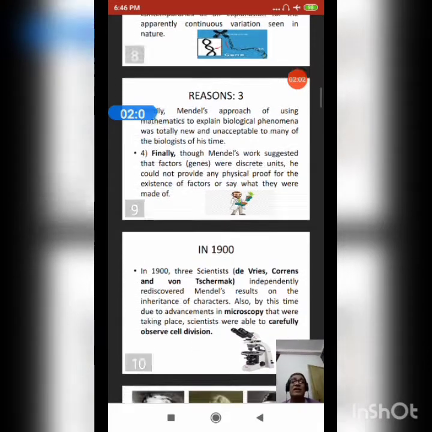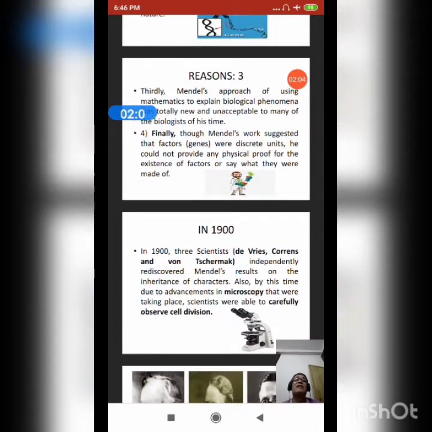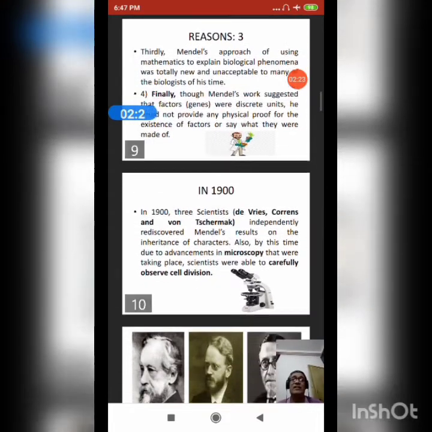And finally, the fourth point is that though Mendel's work suggested that factors or genes were discrete units, he could not provide any physical proof of the existence of factors or say what they were made up of. But the scenario changed in 1900.